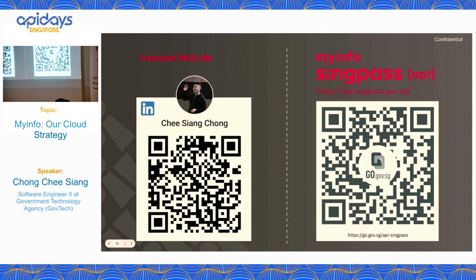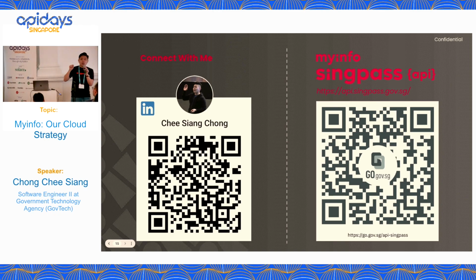Okay, criteria is you need to be a business that registered in Singapore. Then you need to go to our portal. You need to submit a link up request with us. So basically saying, hey, I have a business. This is my use case. I want to request, for example, name, address, contact number from MyInfo API. Then our business owner will review, or it will be auto provisioned an account for you. And also, you need to provide your GWS URL, etc., and your purpose of implementing with us. Yeah, am I answering your questions?